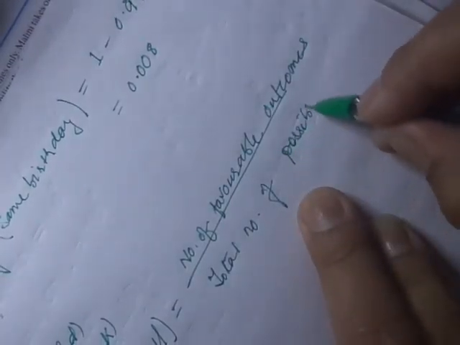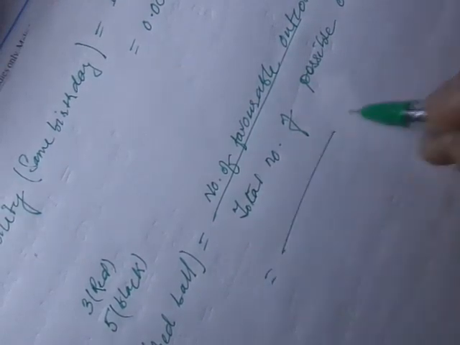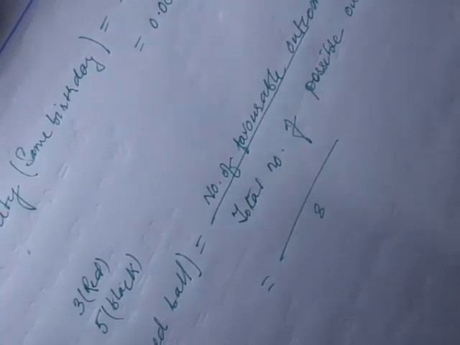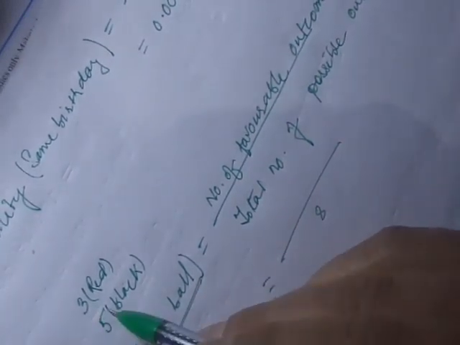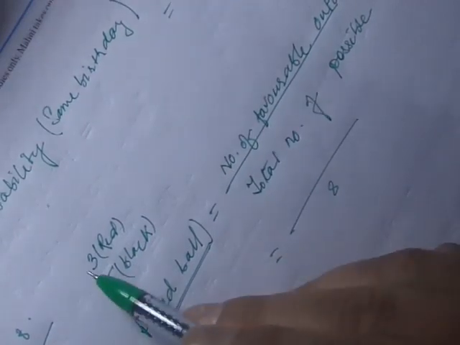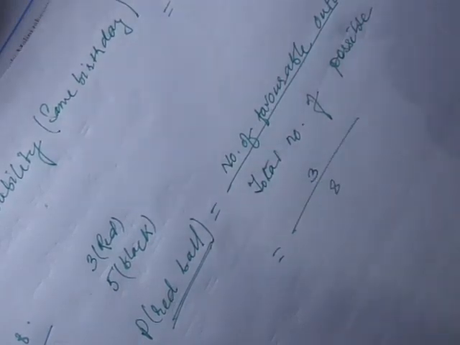So we have here 8 balls, so that means 8 possible outcomes are there. Out of these 8 can be anyone. Favorable outcomes: out of these 8, how many are favorable to red ball? Out of 8, only 3 are red. So 3 by 8, cannot cancel. So answer is this. That's it.